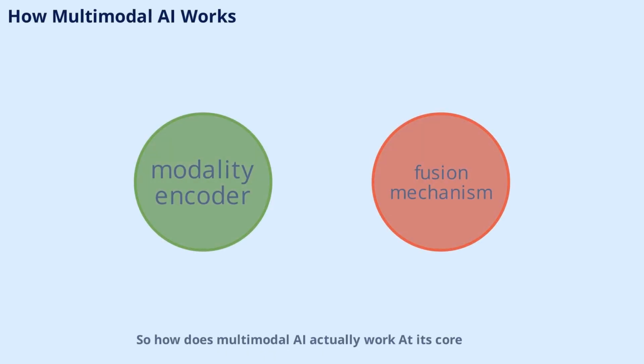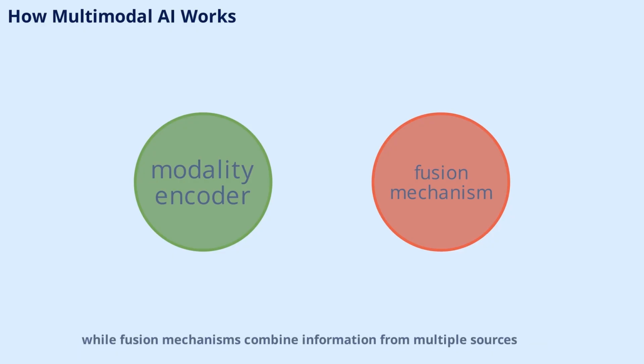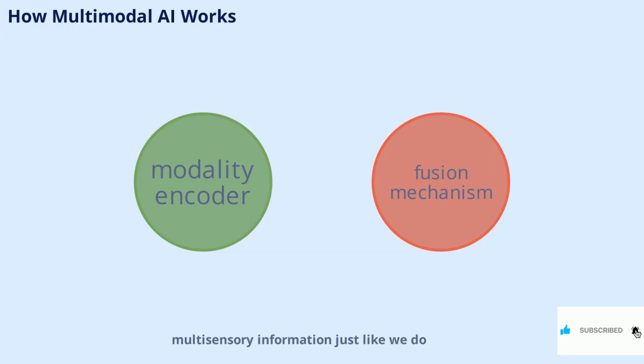So, how does multimodal AI actually work? At its core, it uses modality encoders to convert different data types like text, images, or audio into unified representations. Cross-modal attention mechanisms allow these modalities to influence each other, while fusion mechanisms combine information from multiple sources. All of this happens in a shared representation space where different modalities can be compared and related. This technical foundation enables AI to process and understand complex, multisensory information just like we do.